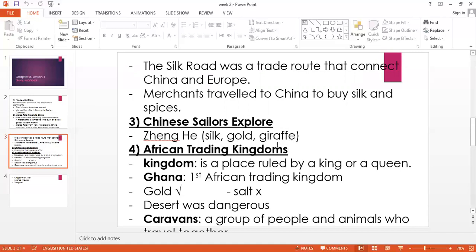And the giraffe, this animal was rare. It was not found in China in that time. The only man who brought a giraffe from Africa to China is Zheng He. Okay, but after the Chinese ruler died and the next one came, he stopped all the connections between China and other countries. He thought that China didn't need any contact with any country.